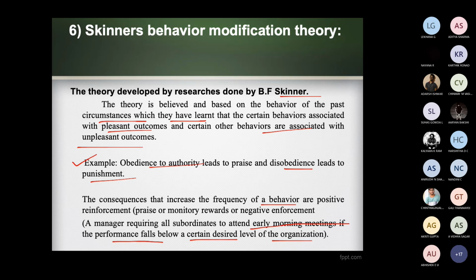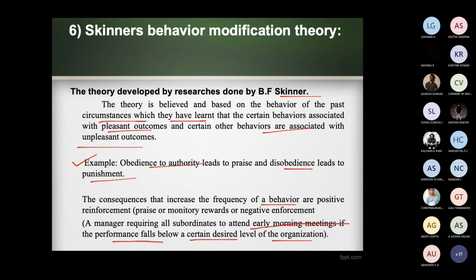That is, there will be certain consequences that increase the positivity within the behavior. For example, you may shape the behavior of the people working in a company in such a way that they are always thinking positive in their minds and always work for the company. Whatever is going on in the company, they think positive: everything will go well, I am working for this organization, so I have to get a good 100% result from this. That is positive behavior.